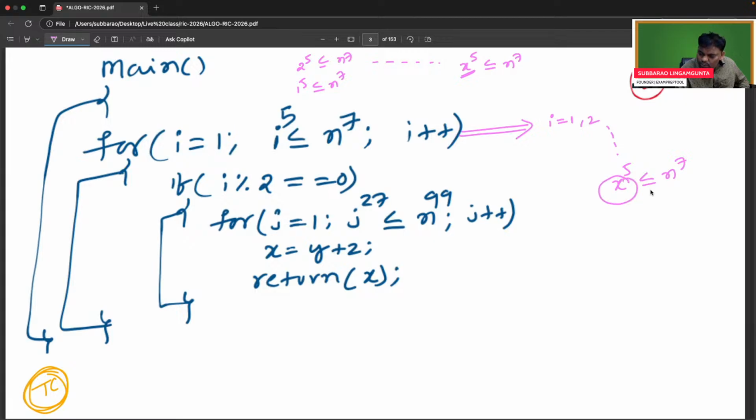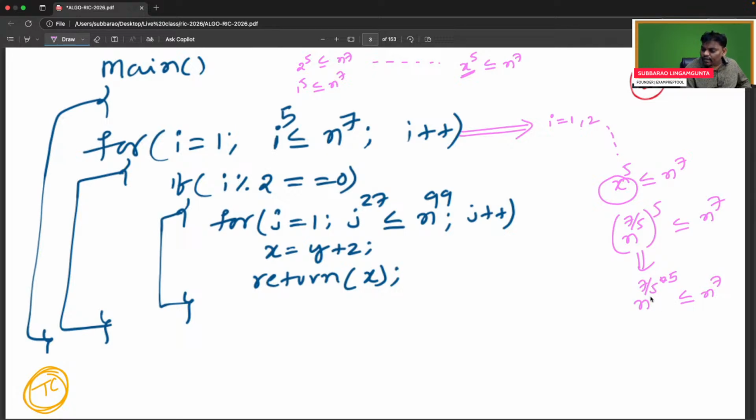What x value makes these two equal? If I write x as n power 7 by 5, then x whole power 5 is less than or equal to n power 7. a power m whole power n is a power mn, so n power 7 by 5 into 5 cancels to n power 7, less than or equal to n power 7.